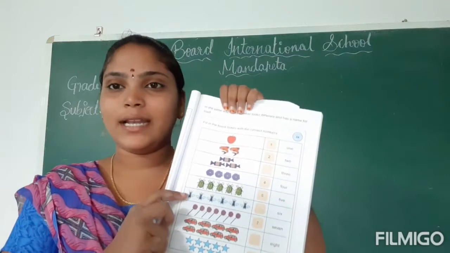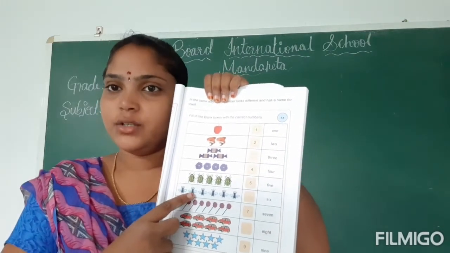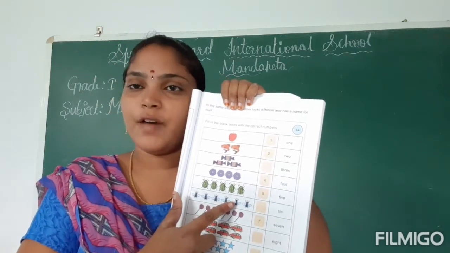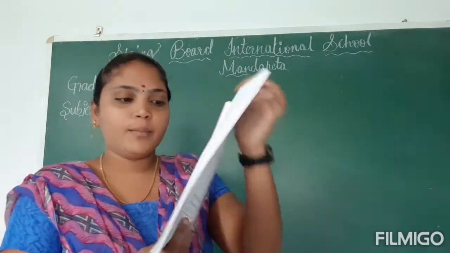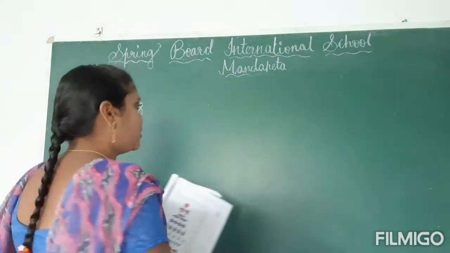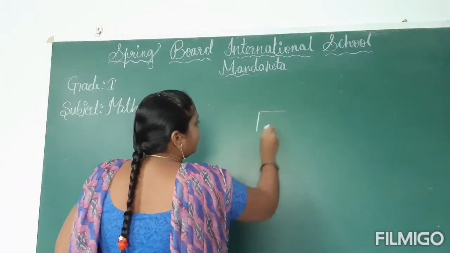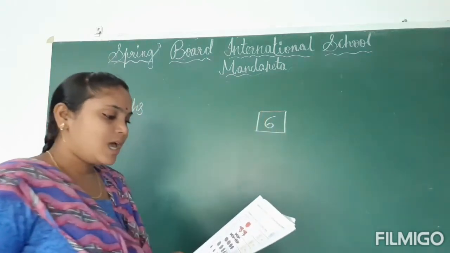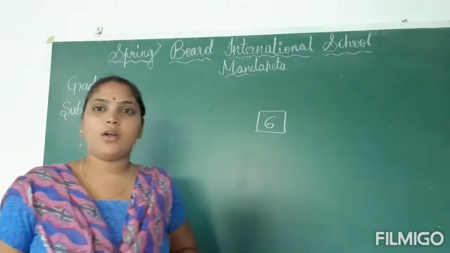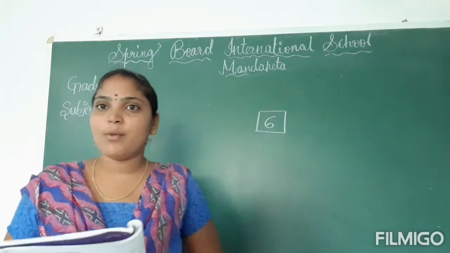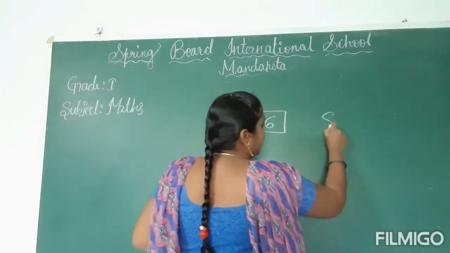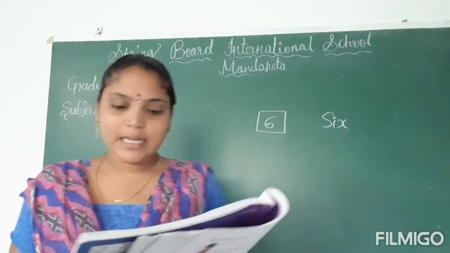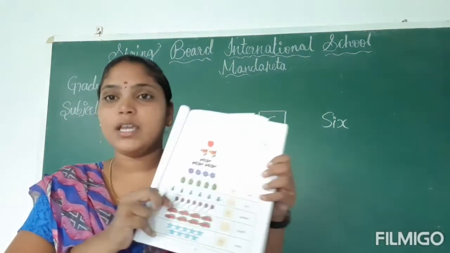Okay children, let us count how many houseflies are given here. Everyone count along with me: 1, 2, 3, 4, 5, 6. How many houseflies are here? Totally 6. So here you have to write 6 in the given box, and the number name is already given. What is the number name of 6? SIX, 6.